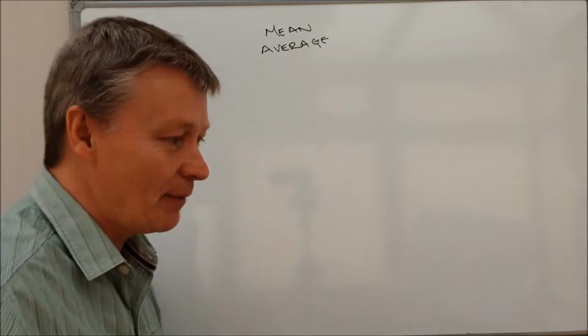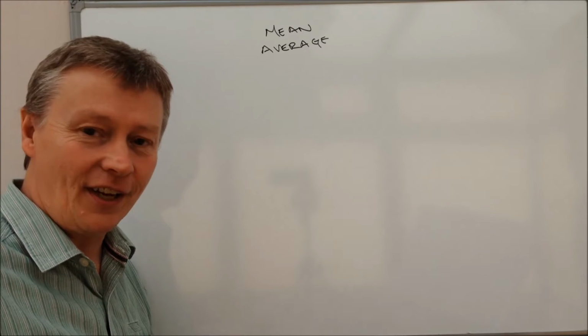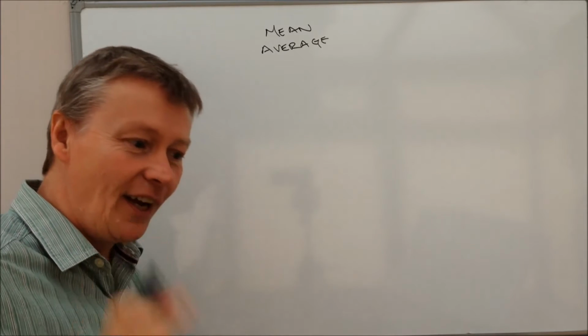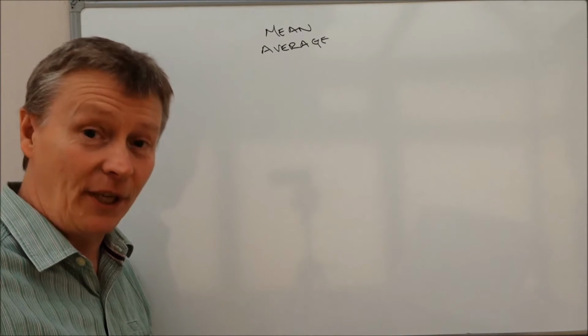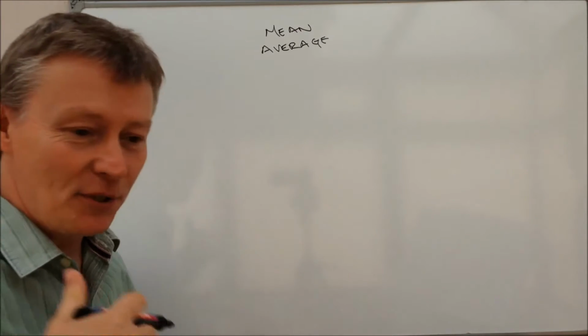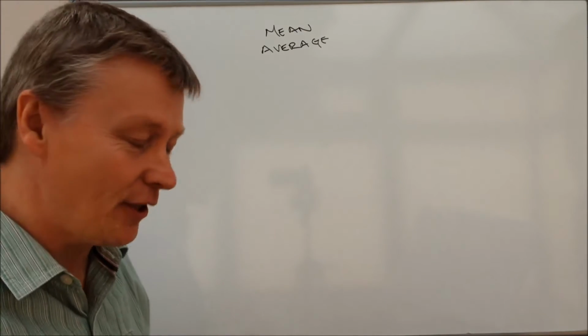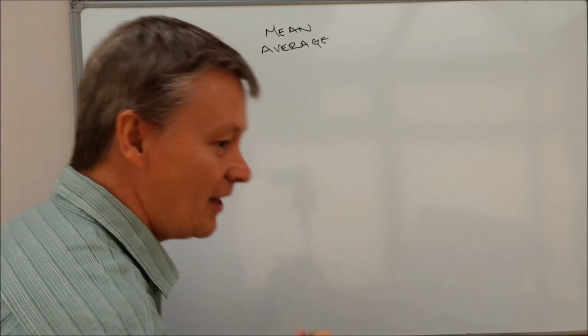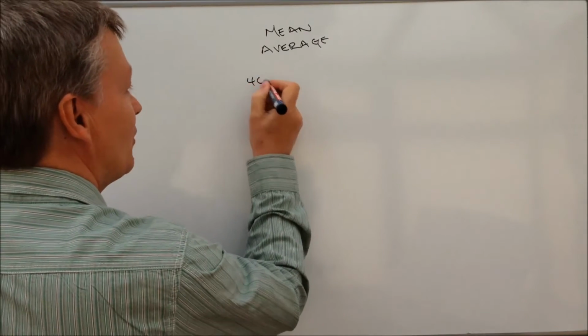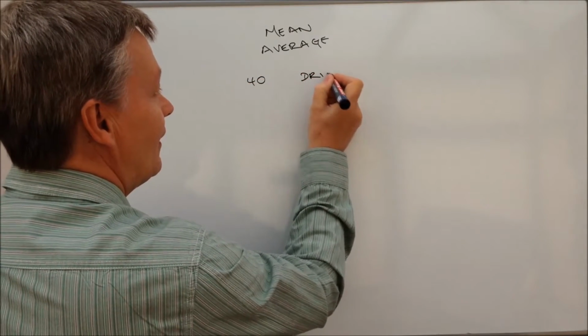It's roughly pitched at about grade C at GCSE, so it should be accessible for most people to be able to work through this kind of question. What it says is that 40 people took a driving test.